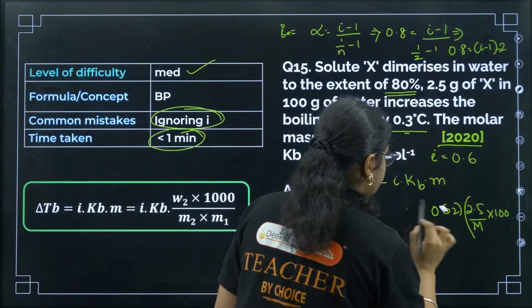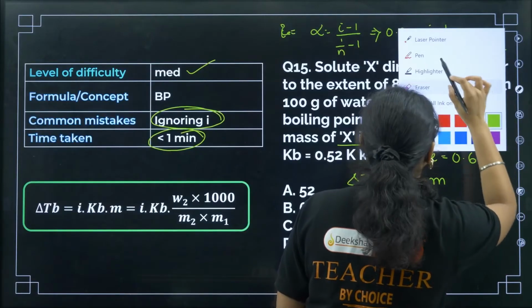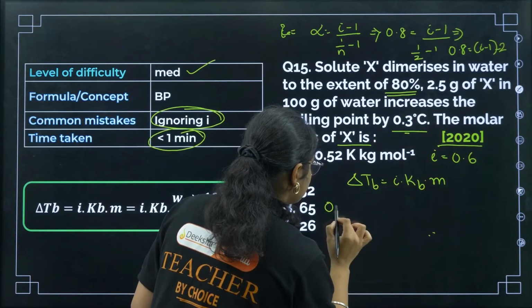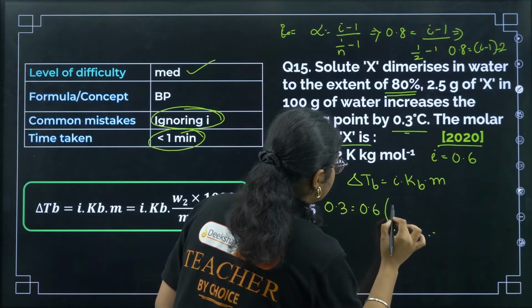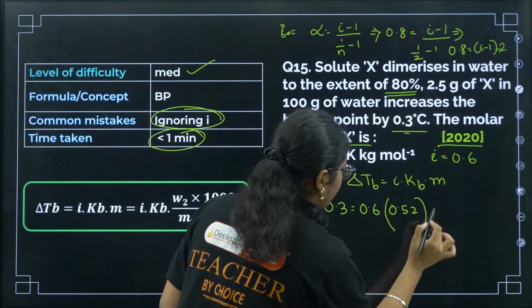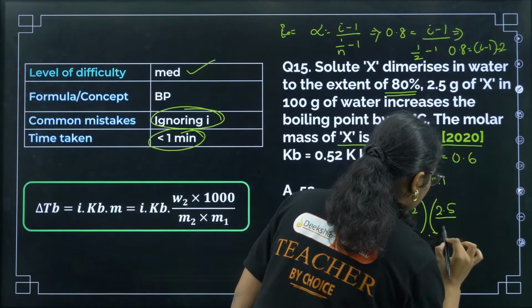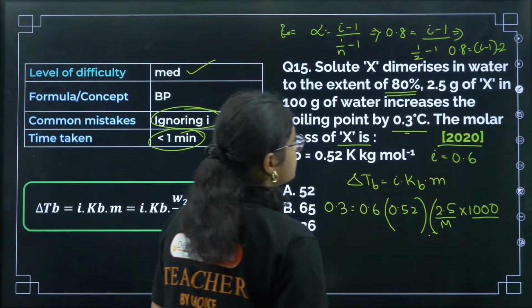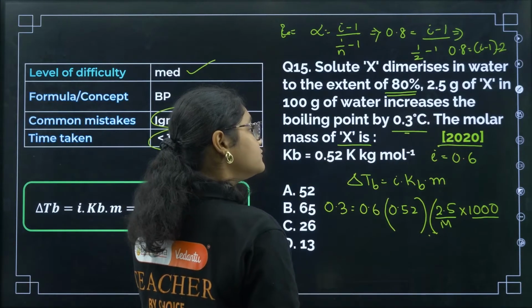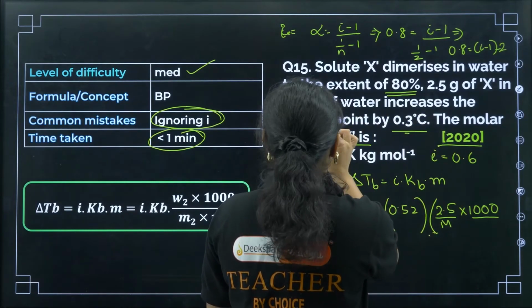Just a minute, we need to make a little space here. So delta TB is 0.3, the i value is 0.6, the KB value is 0.52, and the m value is given mass, 2.5, into 1000 by molar mass into the mass of the solvent. So how many grams is the mass of the solvent? 100 gram of water.